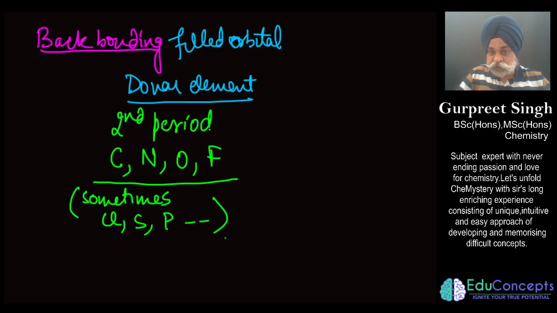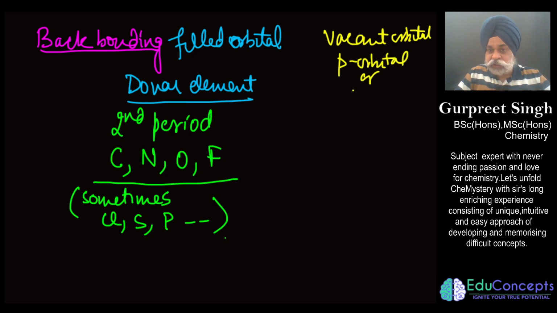That there is reason for that. I am explaining it in a minute's time. And the other, which would be having a vacant orbital, and this vacant orbital would majorly be either a p orbital or a d orbital. This would be the major orbital which shall be receiving the electron density from the filled one, and this we say has to be the acceptor atom.